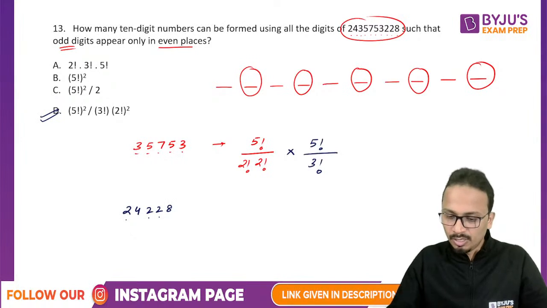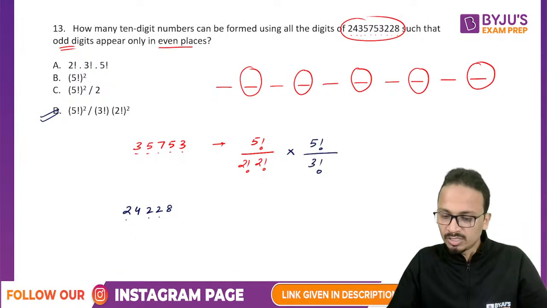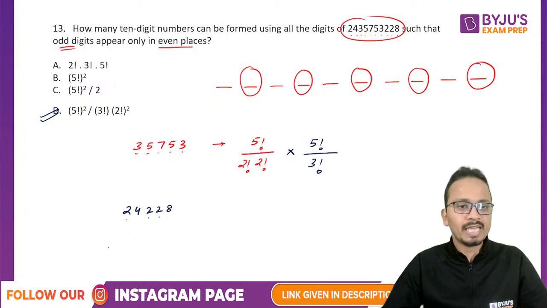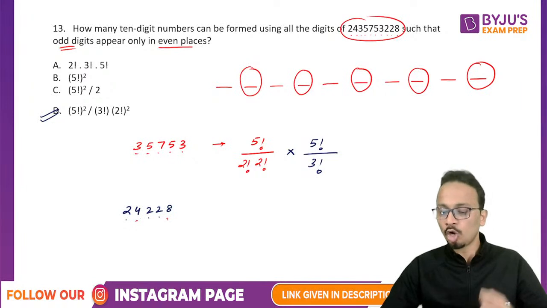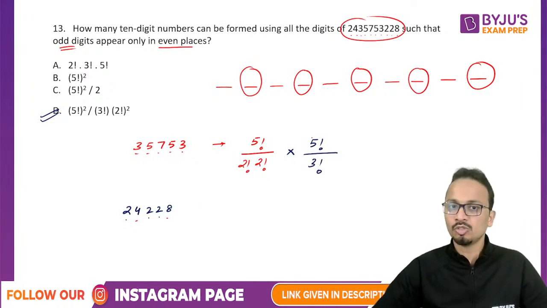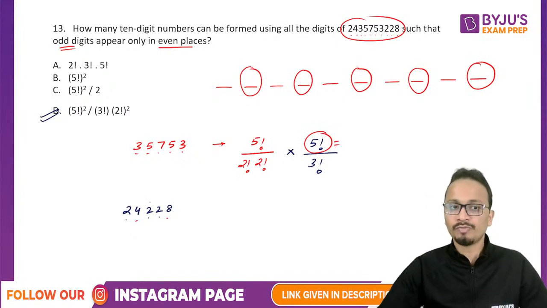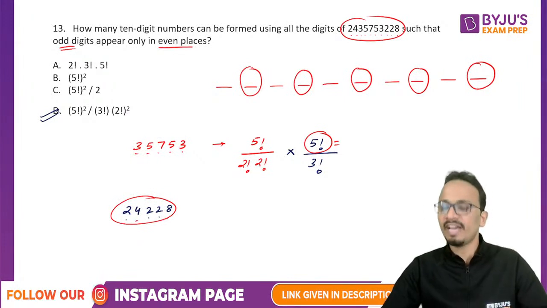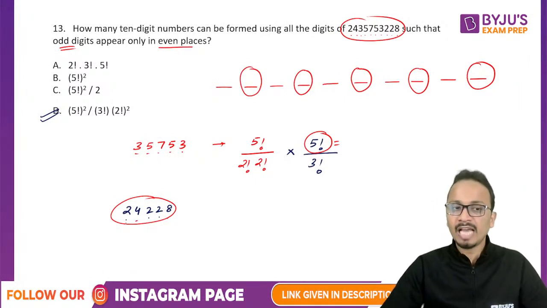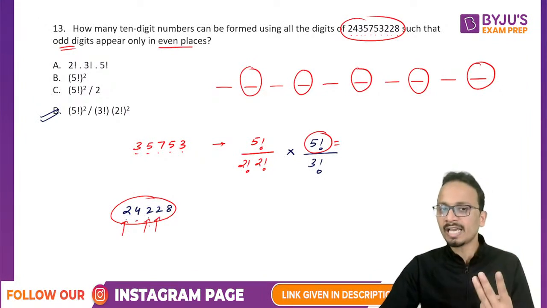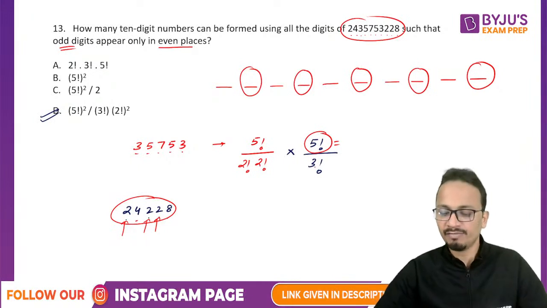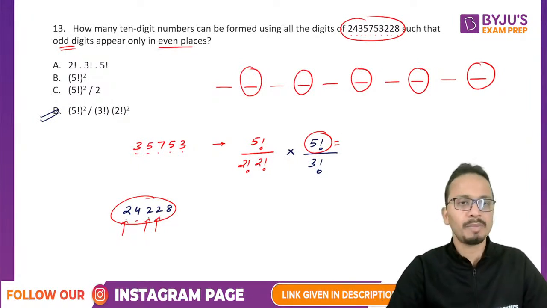Okay. Now, Aniket, you were asking why wouldn't take 4 and 8. So, Aniket, I have taken 4 and 8 definitely, but since 4 and 8 were not repeated more than once, that is why they were taken care of when I write 5 factorial. So 5 factorial is the number of ways of arranging 5 objects at 5 places. Now if we have repetition, 2 was repeated 3 times. So that is why I divided it by 3 factorial. So this was the concept behind this question.